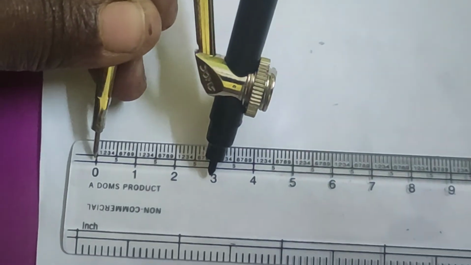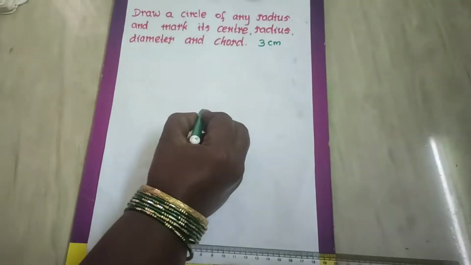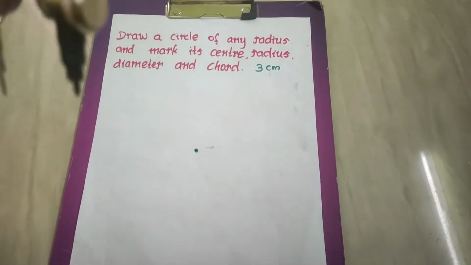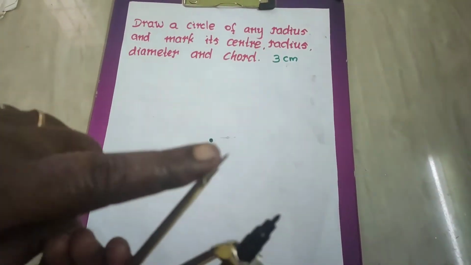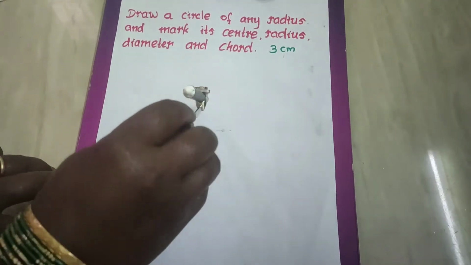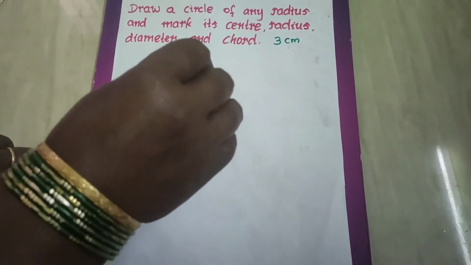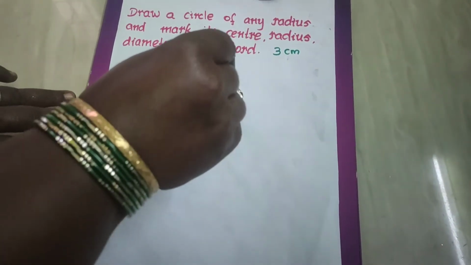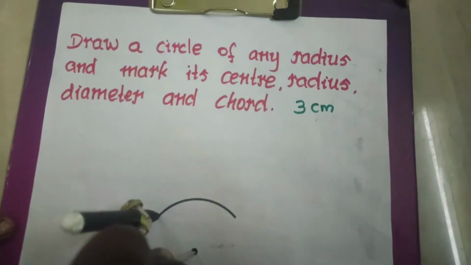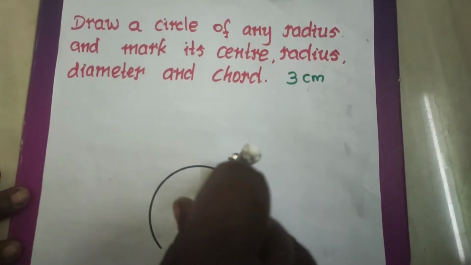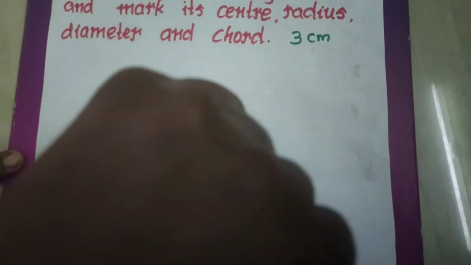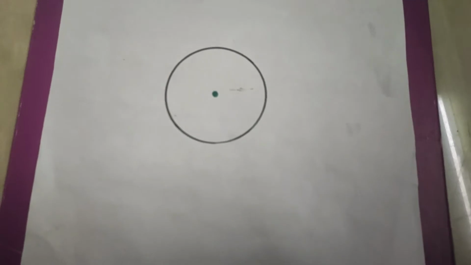Okay. After taking the measurement, first you place a point. Okay. So this is the measurement of 3 centimeter. Now I am going to keep this tip at the center. So this is your center point and hold this tight. Okay, you have to hold this tight and you have to rotate the circle. Okay children, now you got a circle.